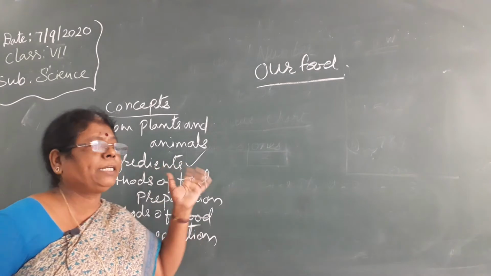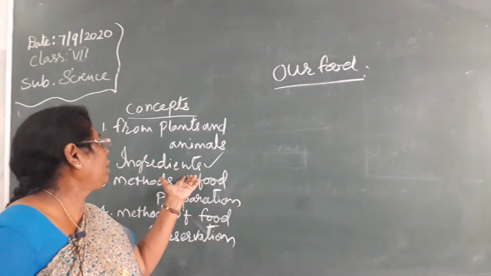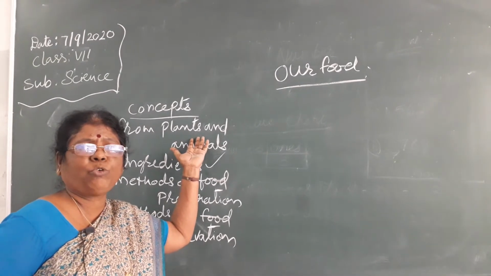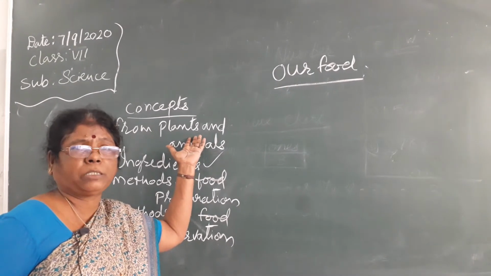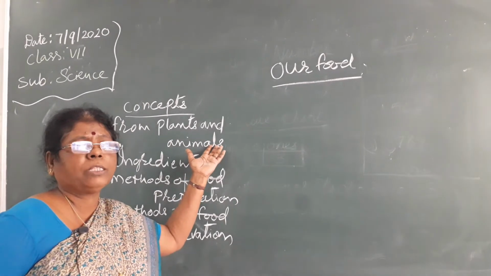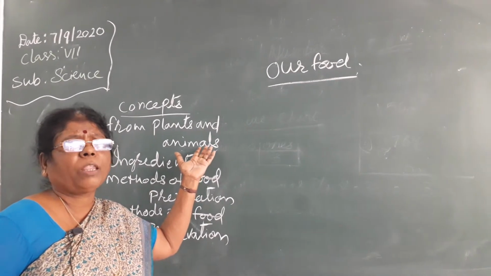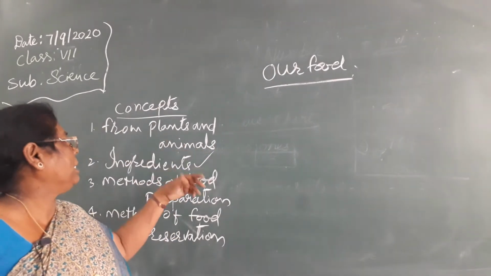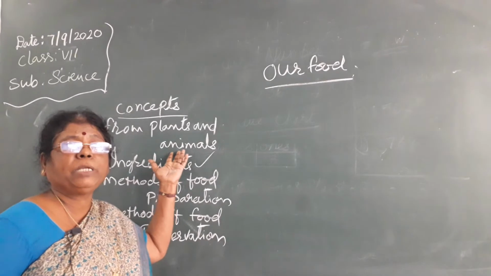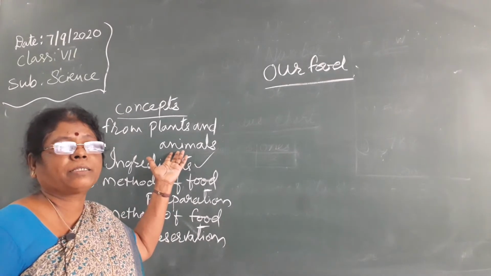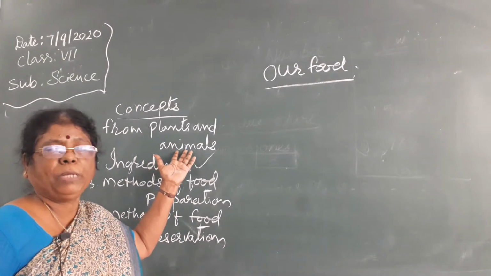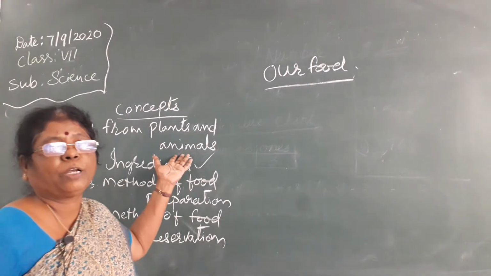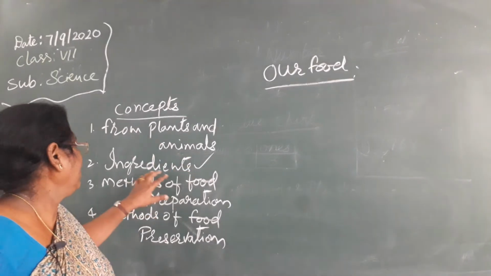What are the ingredients you get from plants and animals? We get cereals, pulses, vegetables, fruits, spices, condiments, dry fruits, chilies, and oils from plants. From animals, we get meat, chicken, eggs, honey, and milk. So these are the ingredients.